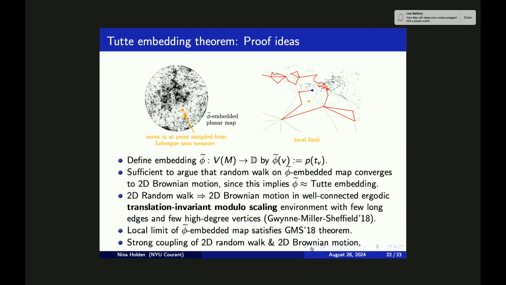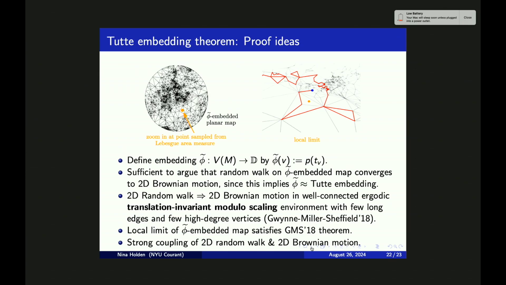There are a number of invariance principles in the earlier literature which require the environment to be translation invariant. But they are replacing this with some weaker property. They are requiring that if we translate the environment, then the translated environment has the same law as the original environment after we have applied some possibly random scaling. So it is exactly the same as traditional translation invariance, except that we're also allowed to do this random scaling of the environment. And then it's possible to argue that this local limit is satisfying the assumptions of the Gwynn-Miller-Sheffield theorem.